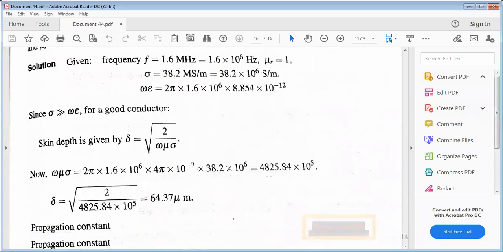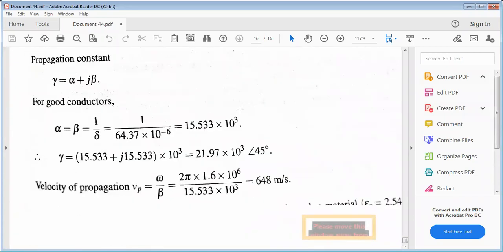It's all about skin depth. It's a very important concept. With this topic, the first part of the entire fifth unit is covered. The remaining concepts I will continue in tomorrow's class.